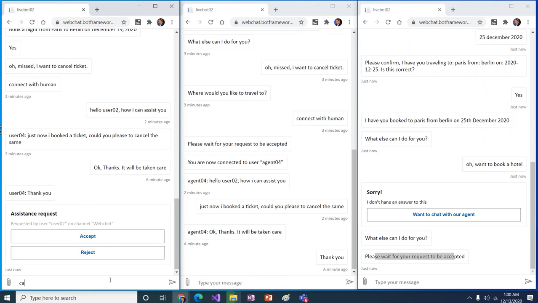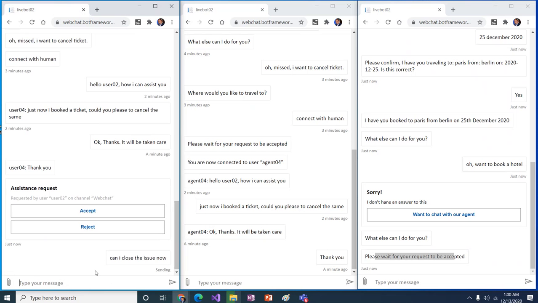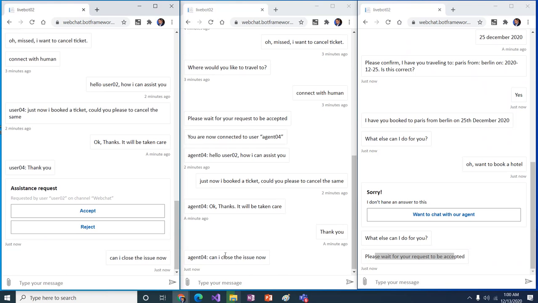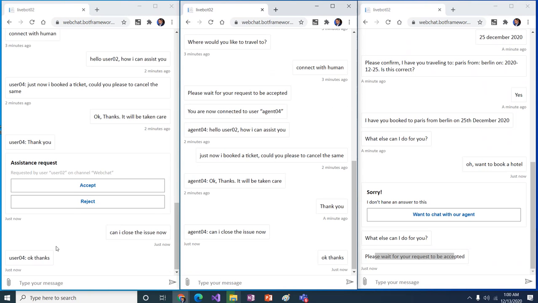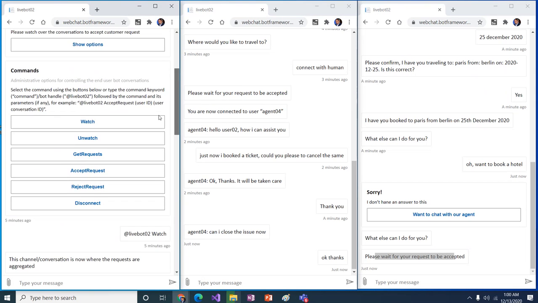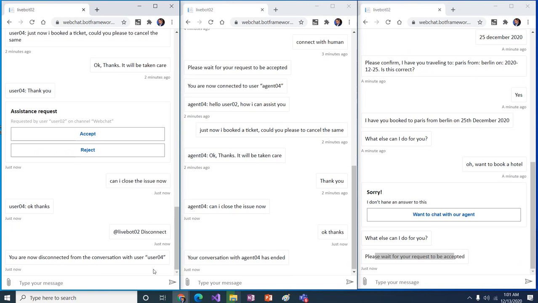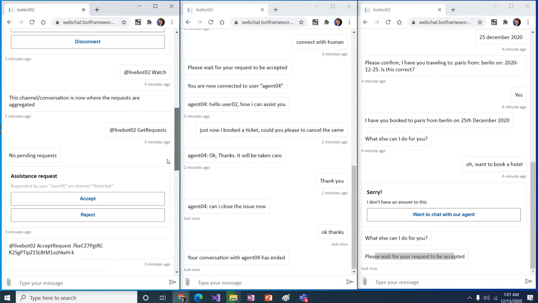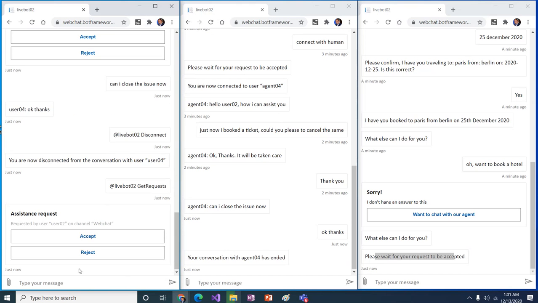Okay, so this says, can I close the issue now? Okay, so the request is still coming in while I'm typing, because my connection is established with this user. So this user's agent is going to connect. This user says okay, he is happy to disconnect, so he'll just come back here and disconnect. Now the conversation has ended between the user and the agent, right? So now this particular agent comes back and gets the request.